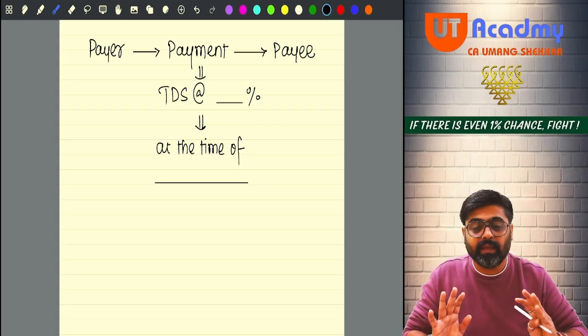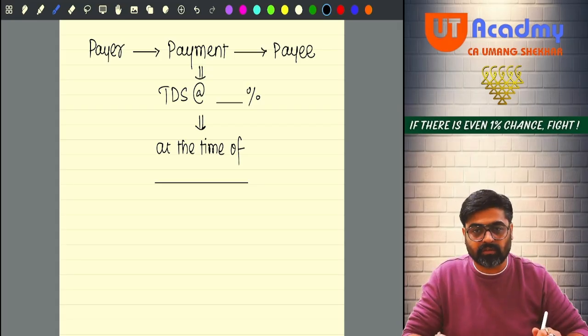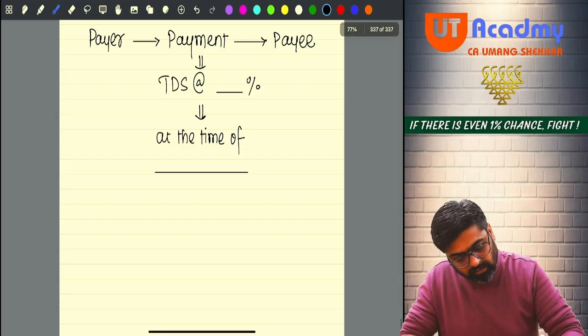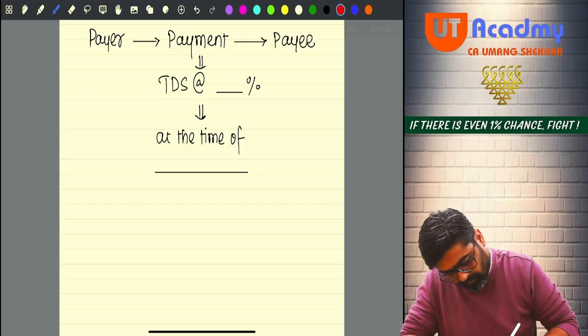But wait, in certain sections, along with this, they have given some exceptions also.